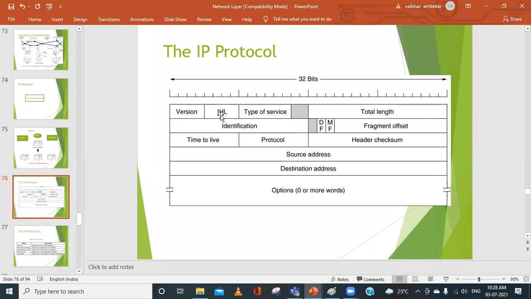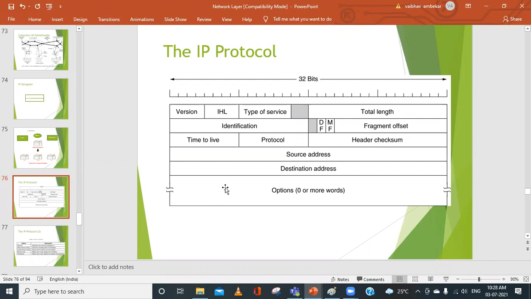And next, we have the IHL. IHL stands for Internet Header Length. So the size of the header length will be indicated with these 4 bits. The fixed header length is 20 bytes, and if you are including options, that will also be included. Assume that you are not including options, then the IHL will have the value of 20, because it is 20 bytes. It may be represented in terms of bytes, or in terms of words.